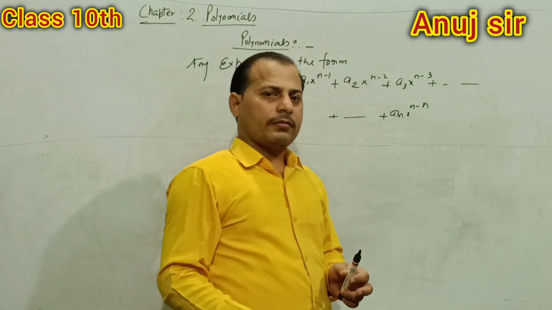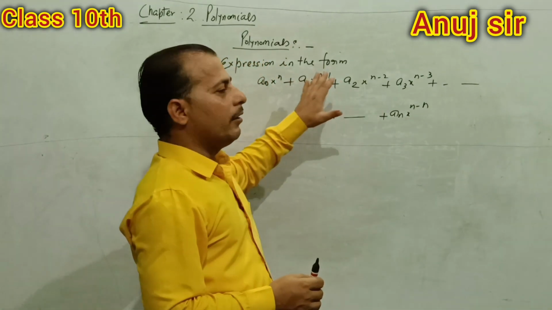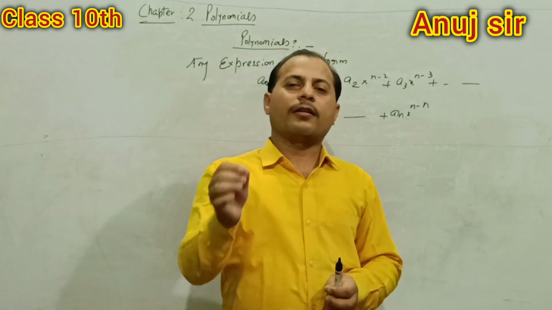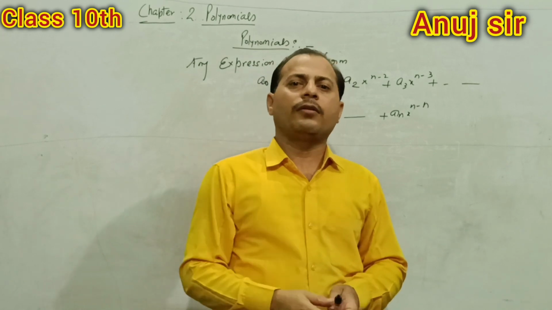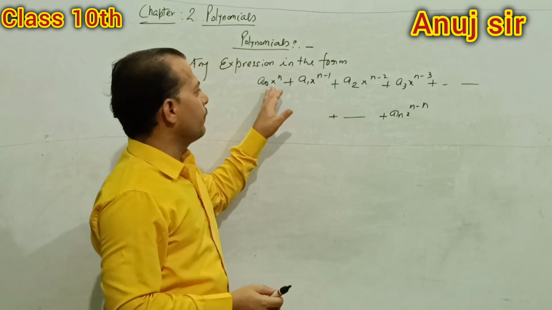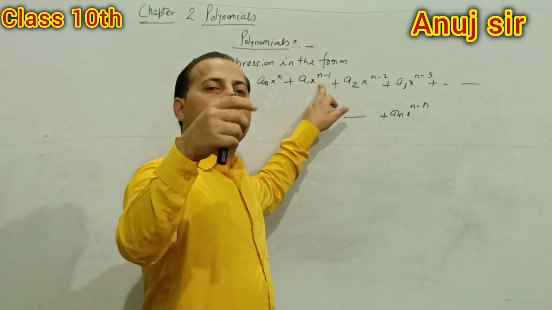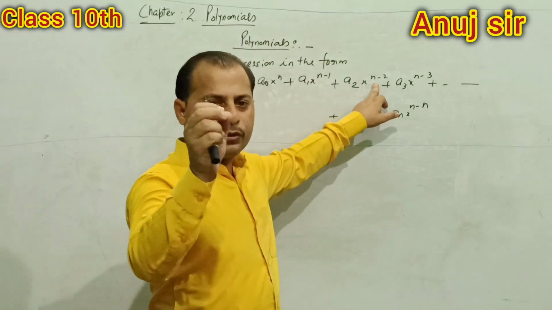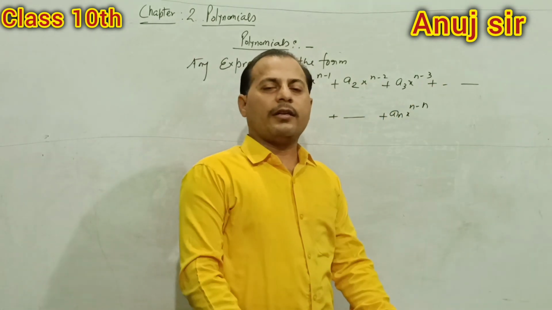you can understand that this expression is in descending order because the degrees, that is the exponents, are continually decreasing. Tell me, what is the highest power in this expression? Highest power is n, and in this n minus 1, that is 1 less. In this n minus 2, right? In the last, 0 degree. Understand or not understand?